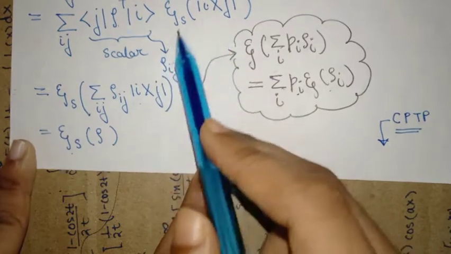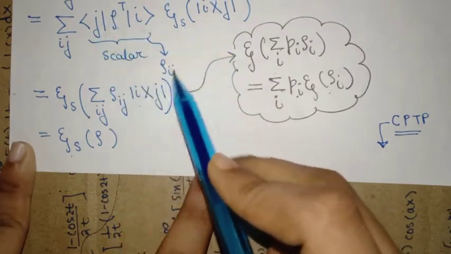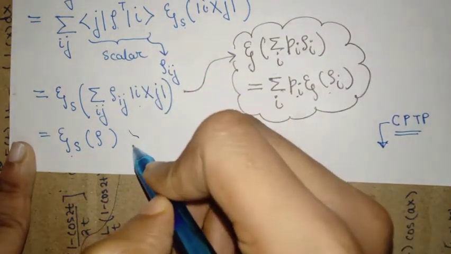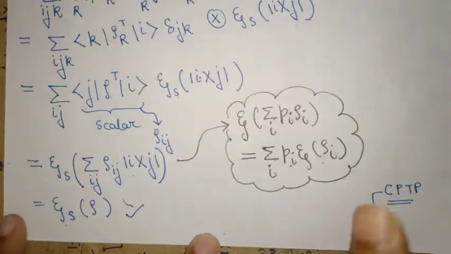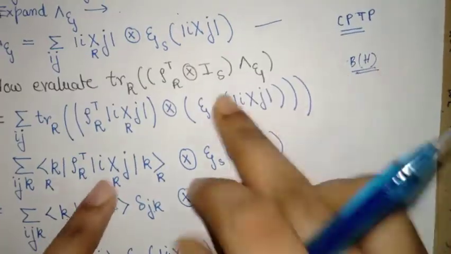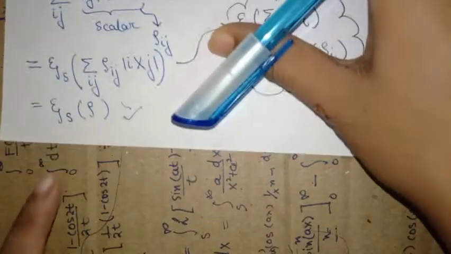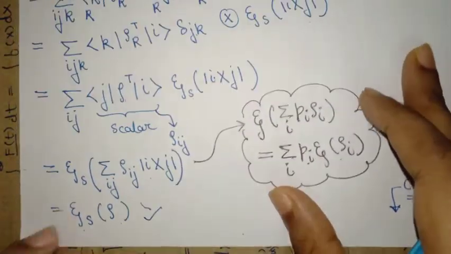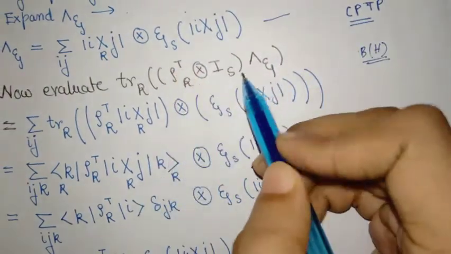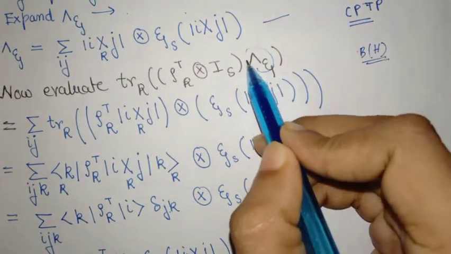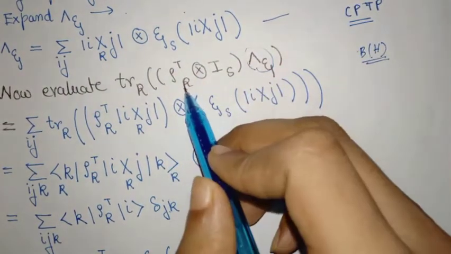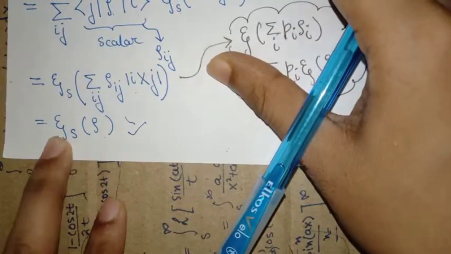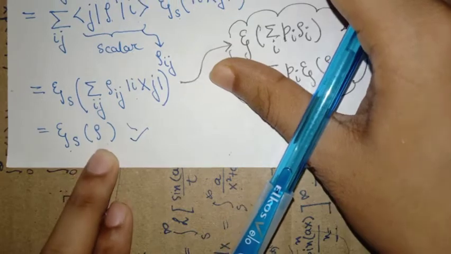Now defining this rho transpose in terms of rho, we get finally this. So the fact is, we started with this operation and have ended with this characterization, and hence this operation, which only depends on the Choi matrix and the state that you are looking at, completely characterizes the quantum operation that we want.